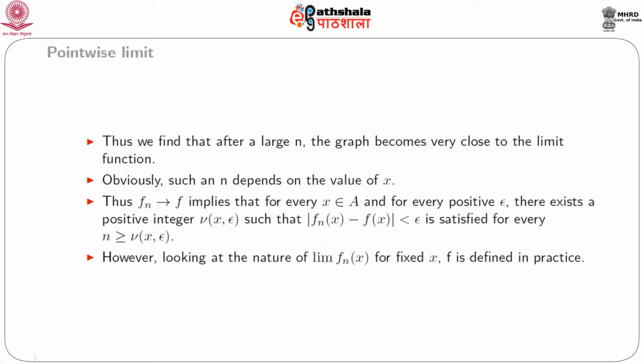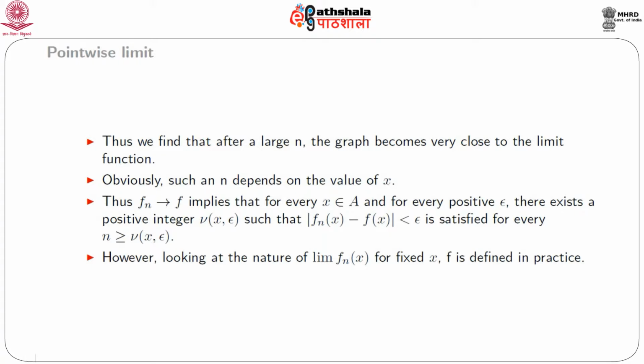So let us define pointwise limit in a formal way. From our last discussion, we find that after a large n, the graph becomes very close to the limit function. Obviously, such an n depends on the value of x.